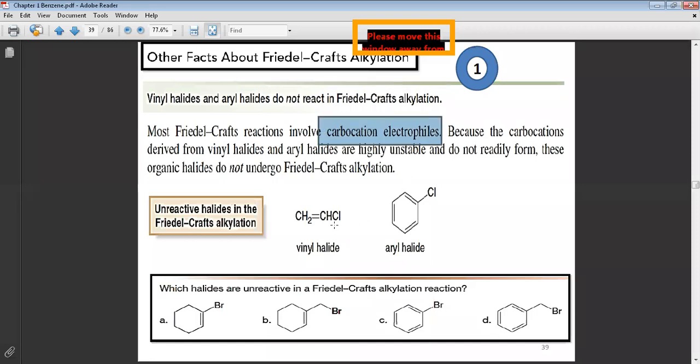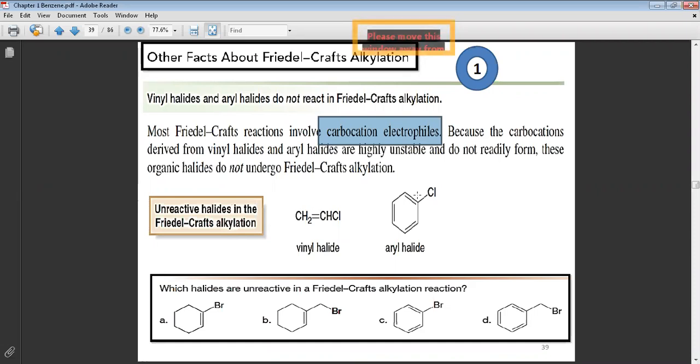A vinyl halide doesn't give you a stable carbocation. The carbocation that will be formed from this vinyl halide will not be stable. Also, if you want to remove this halogen to make a carbocation on the benzene ring, it will also not be stable.